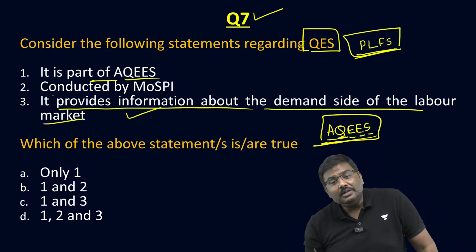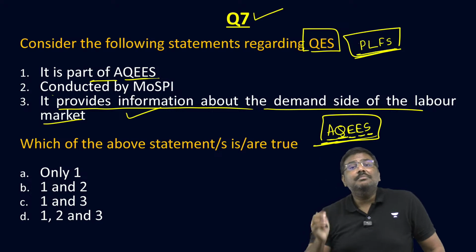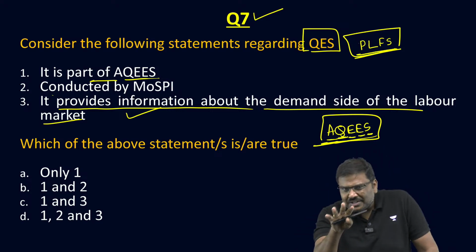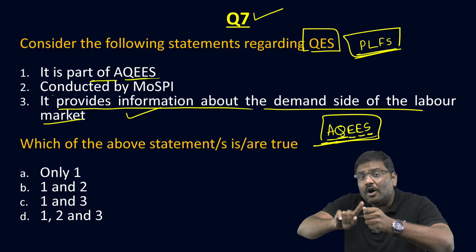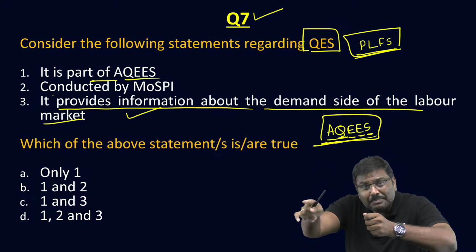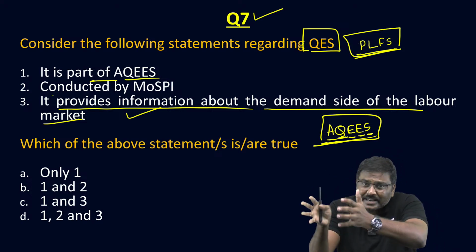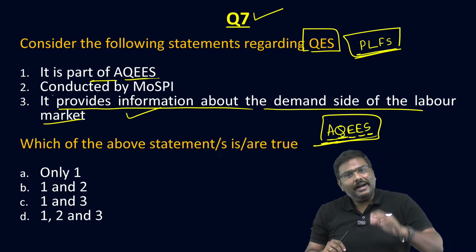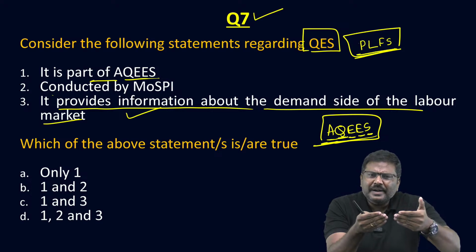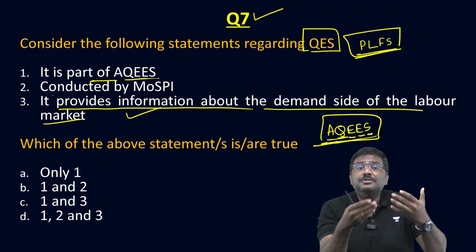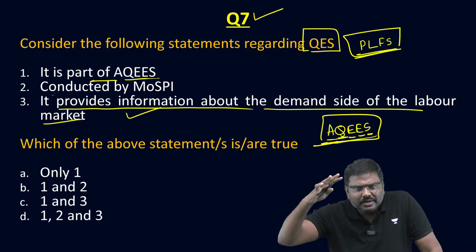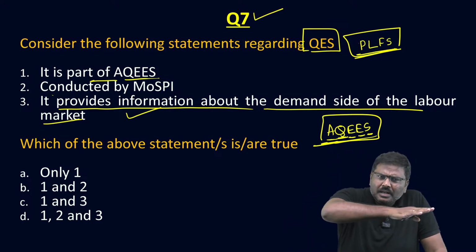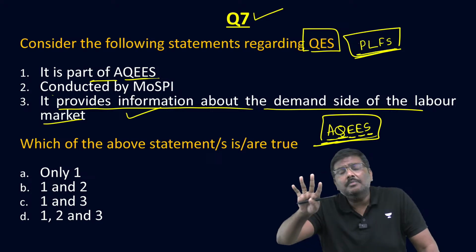Essentially, we are collecting the data regarding employment from the company's side, that is the establishment side. And here, the establishment can be formal, the establishment can be informal as well.